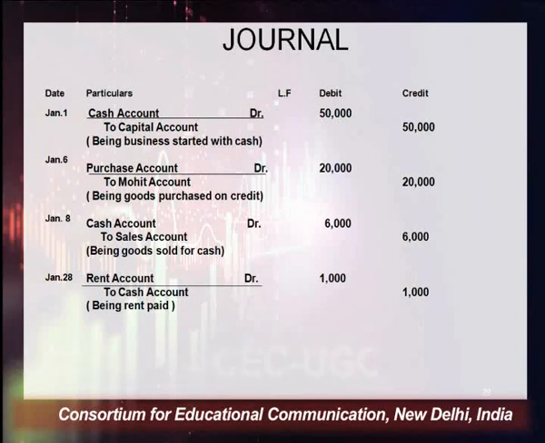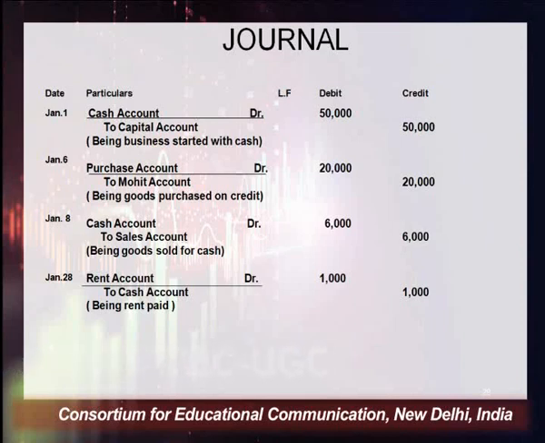Who's the giver? The owner, represented with the name capital. The entry will be cash account debit, where the rule of real account is applicable, and capital account credit, where the rule of personal account is applicable.